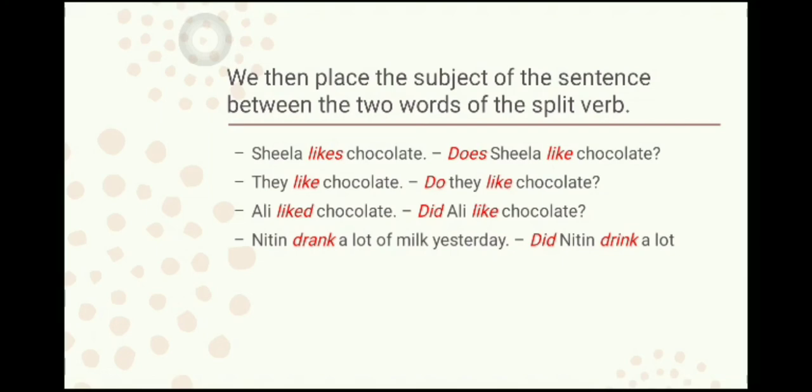Next. Nitin drank a lot of milk yesterday. So "drank" is the past form, so we will use "did", then we put the subject, that is "did Nitin", and then for "drank" we will use the first form, that is "drink", and then complete the sentence, that is "Did Nitin drink a lot of milk yesterday?" I hope this is getting clear to you.